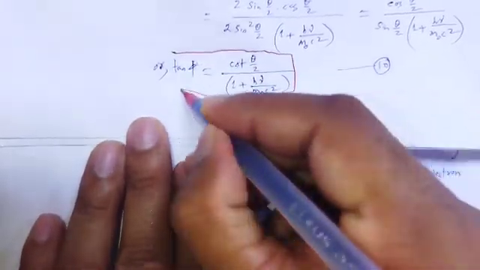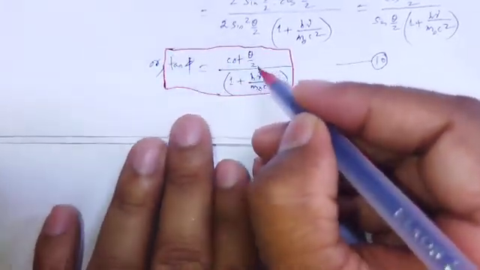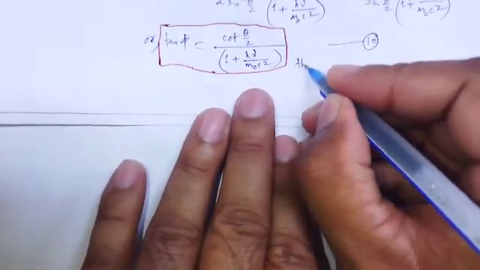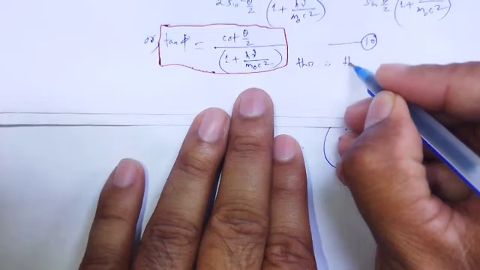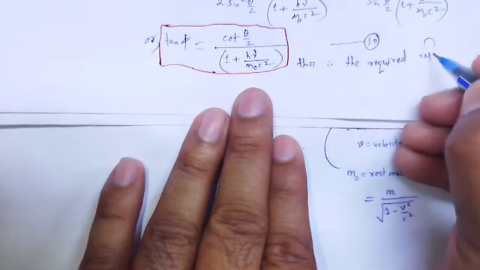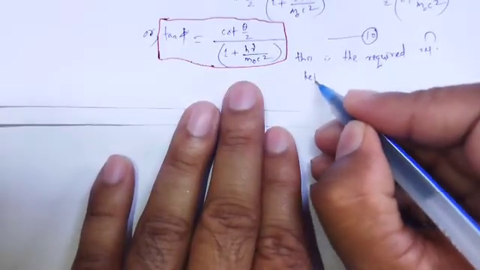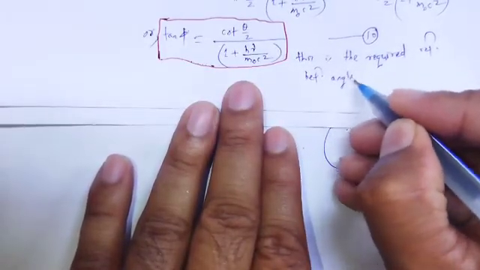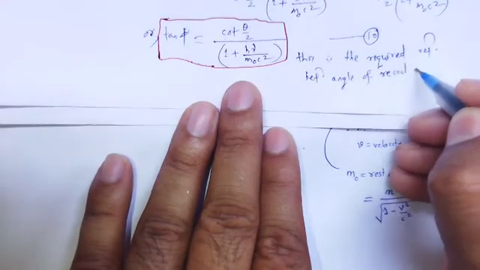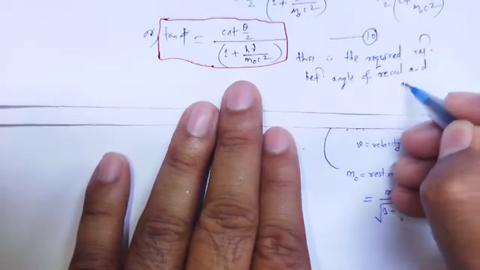This is the relation between phi and theta. This is the required relation between angle of recoil and angle of scattering.